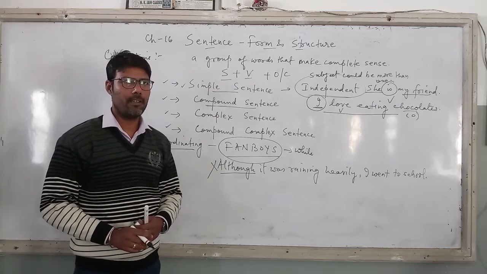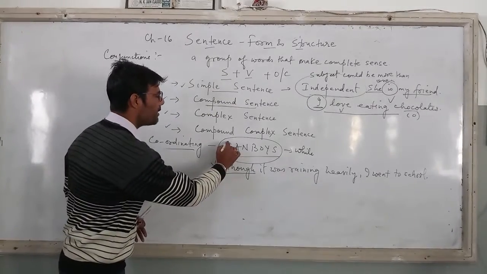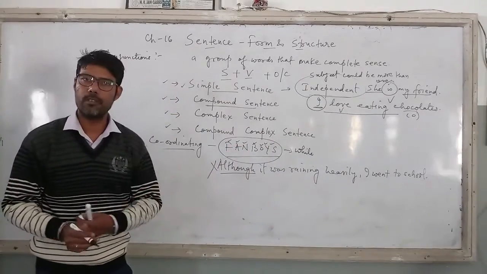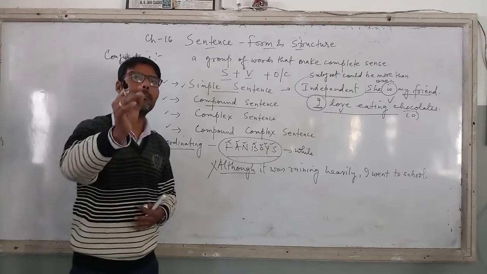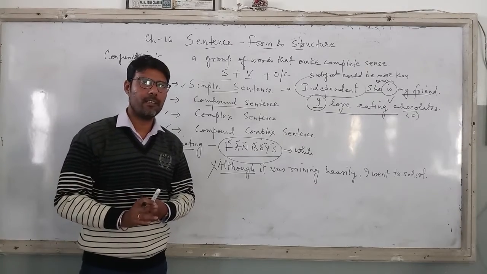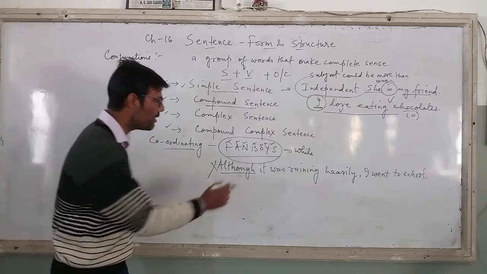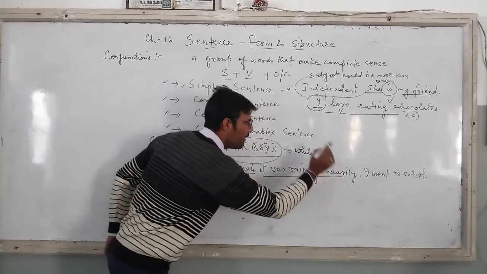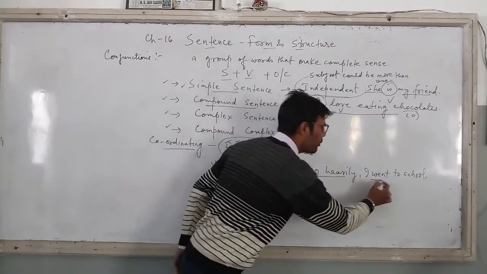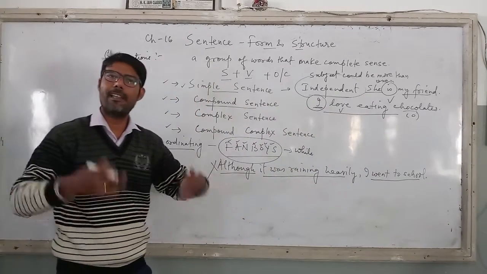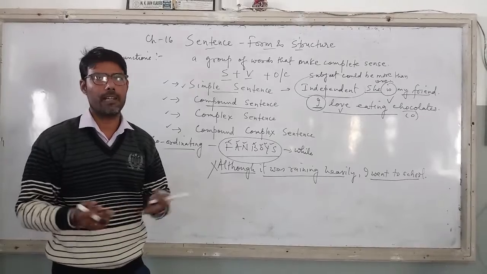Okay? Right? Most of you will say that, sir, it has not followed any of the conjunctions which are given above. True, ye bhi sahi hai. But there is a method to understand, just not to mug up the rules and apply. The rule says, suppose if I say it was raining heavily, okay, I went to school. Now here I see that it was raining heavily. It was raining heavily ke baad kya hua? What happened next? I don't know.